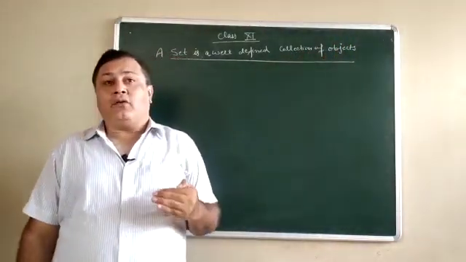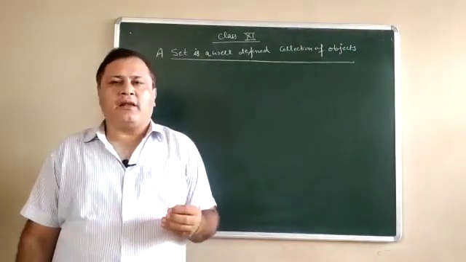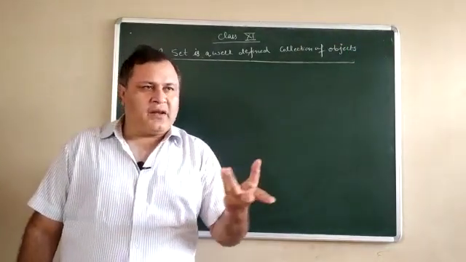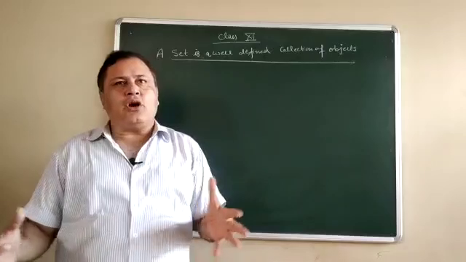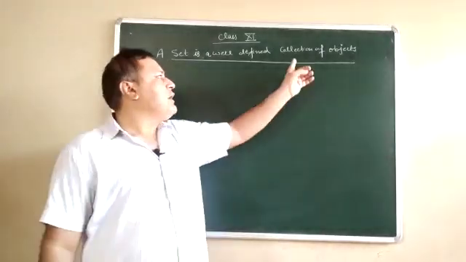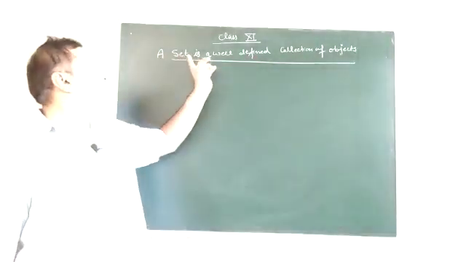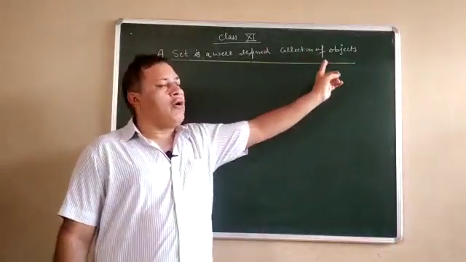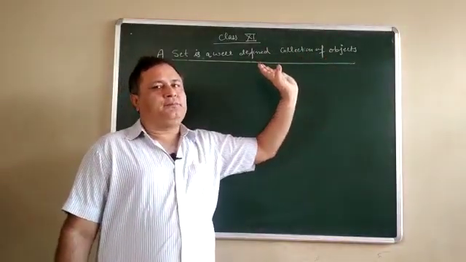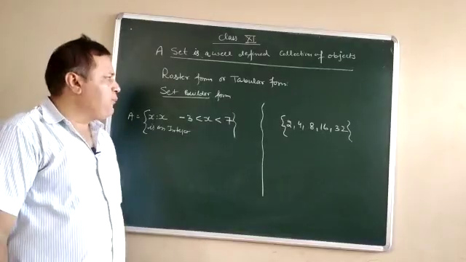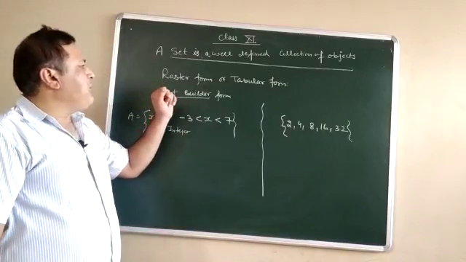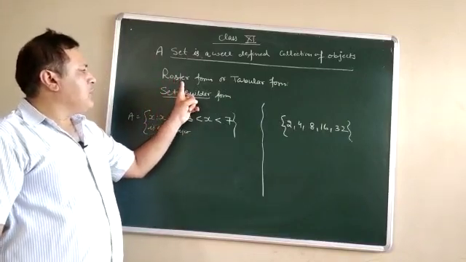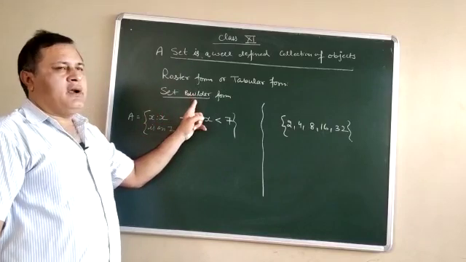These objects are not necessarily only school books, maybe some refreshers are there. So a collection of objects is said to be a set. So a set is a well-defined collection of objects. Now we discussed two different forms. One is called the roster form and the other is called the set builder form.